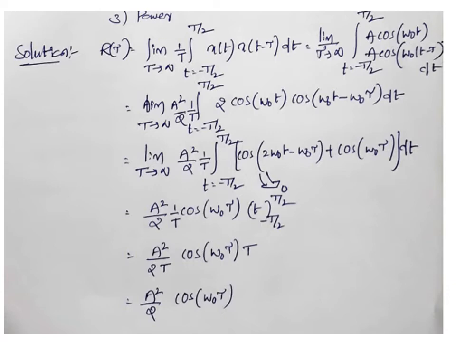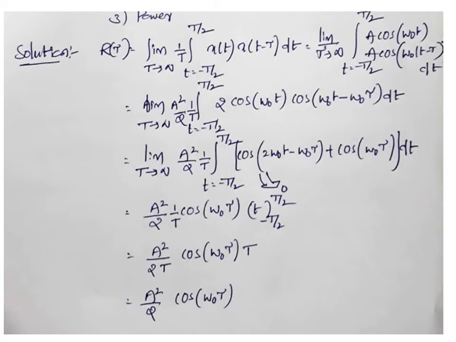Cos a plus b means omega naught t plus omega naught t minus omega naught tau. Omega naught t is coming 2 times, so that's why cos of 2 omega naught t minus omega naught tau plus cos of a minus b. So cos of a minus b, that means omega naught t minus omega naught t plus omega naught tau. Omega naught t minus omega naught t will be cancelled, so you will get omega naught tau dt.